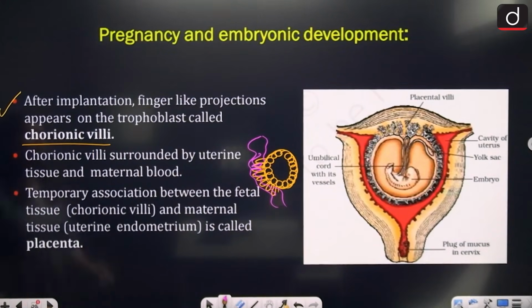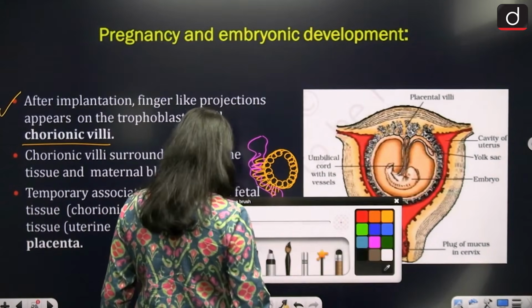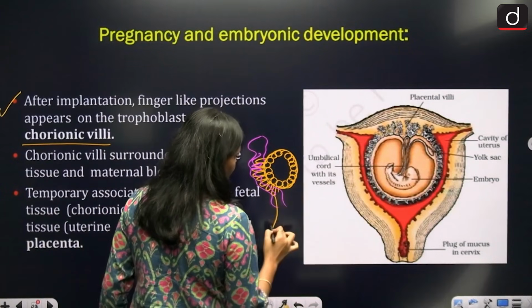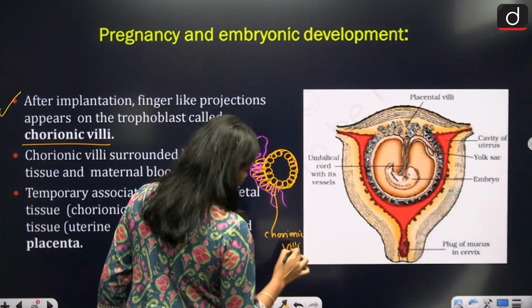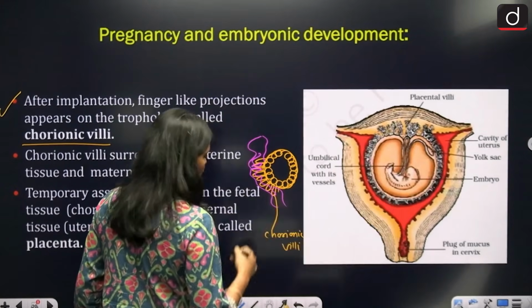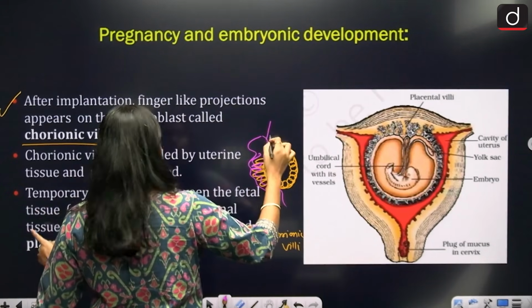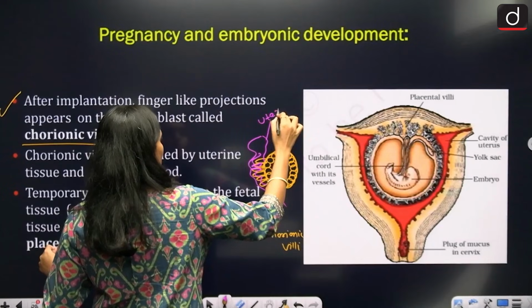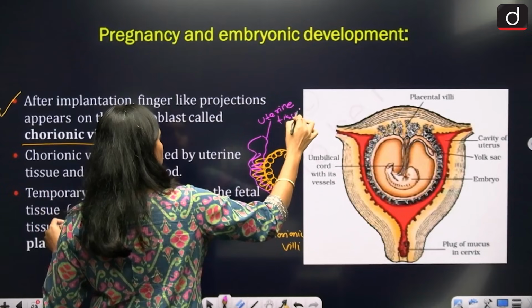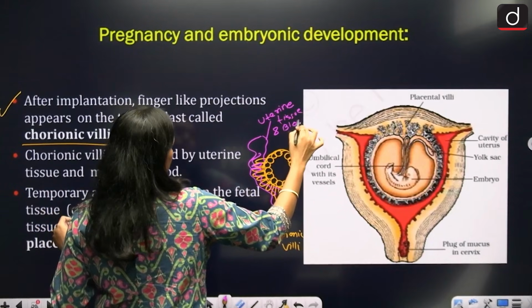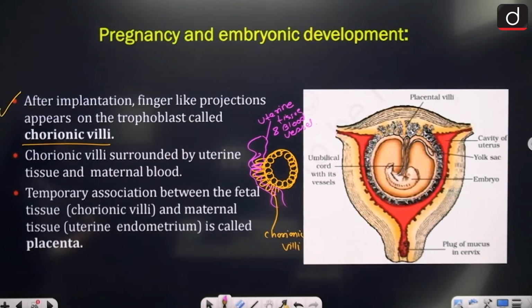So these are the chorionic villi, and this is the uterine tissue and blood vessel.